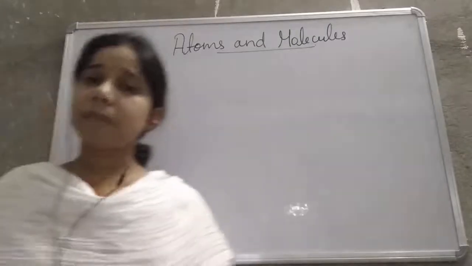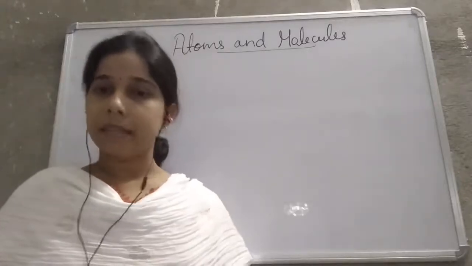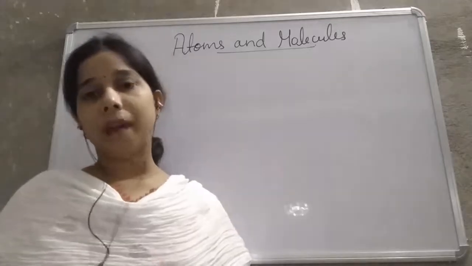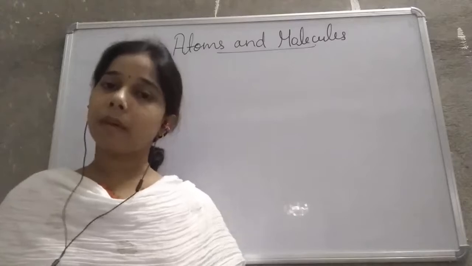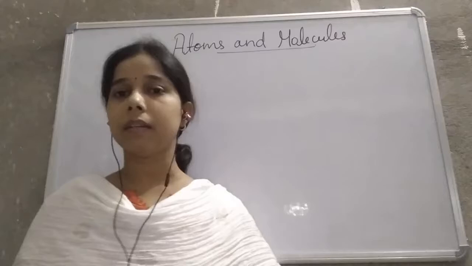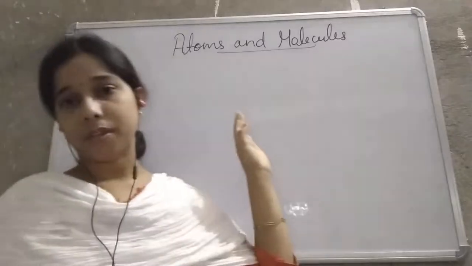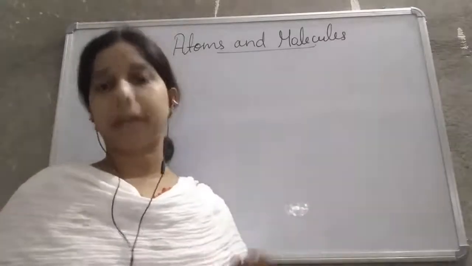So is it possible to break the matter into small particles? Yes. When you break the matter into the smallest particle, we use the term atom. So atom is the smallest particle of matter.